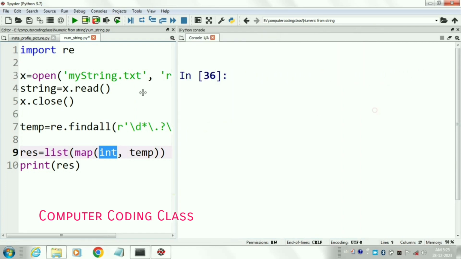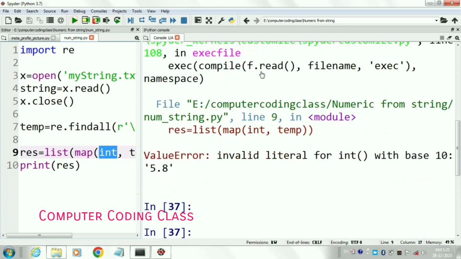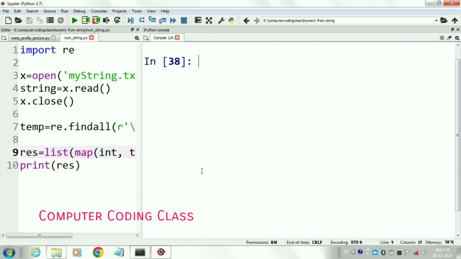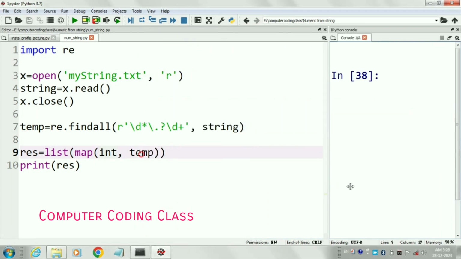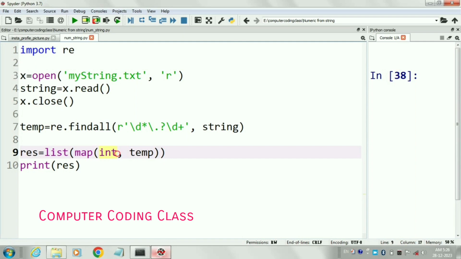The first one is int and the second one is our list of strings. Then print the result. It is showing a value error because we are trying to convert a string of real numbers into an integer. So it is showing an error.